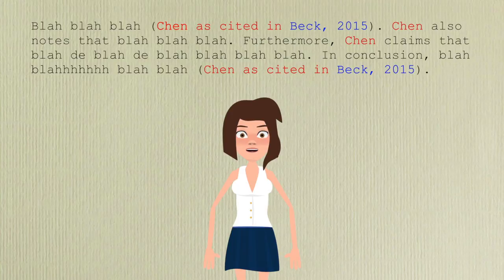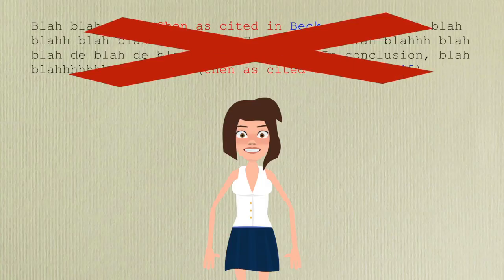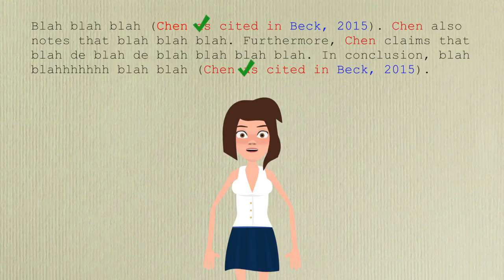And another thing, remember that every sentence that contains somebody else's thoughts, words, or facts needs to be cited in some way. You can't just put one citation at the beginning or end of a paragraph and assume that it covers everything either before or after it. That's a lot of citations. So be sure to use a mixture of parenthetical citations and signal phrases to make sure that your paragraphs flow well.